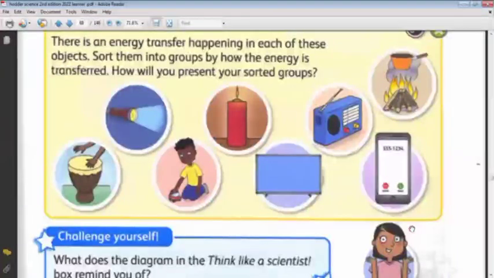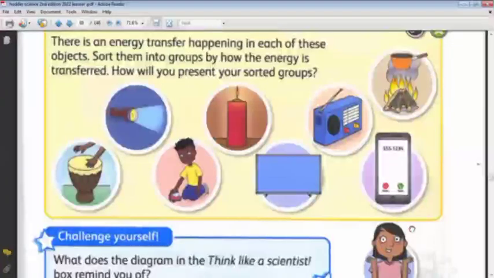The drum started with the child's body. He played with the drum. It gives energy to the drum and it transferred sound to the surroundings. Okay, so the energy stored in the hands of the body moves to the drum in the form of movement.